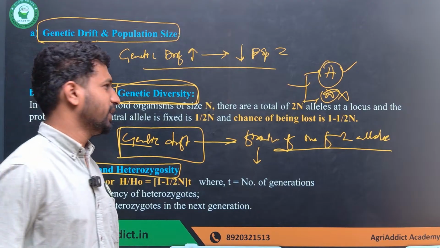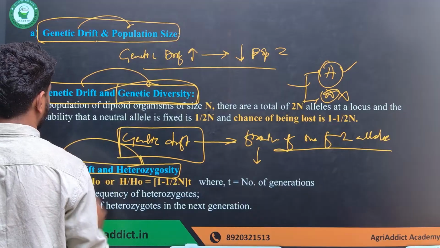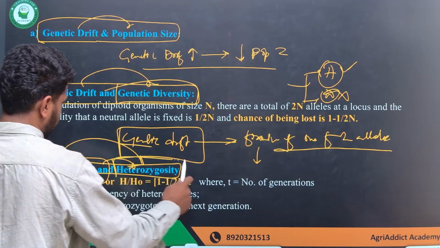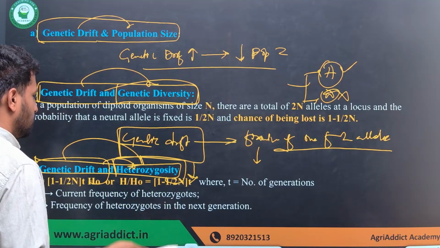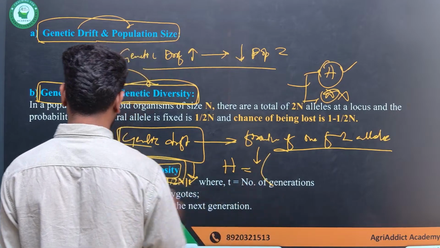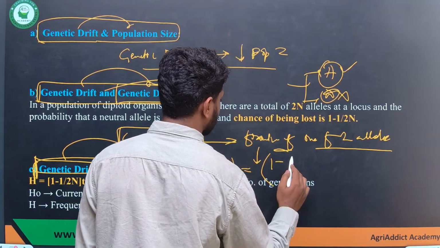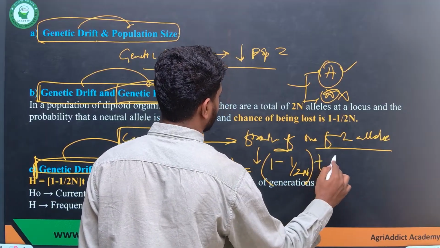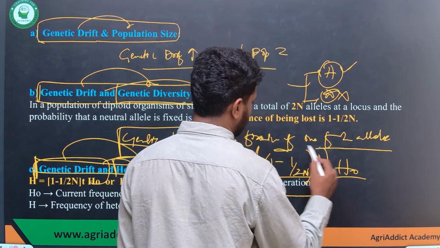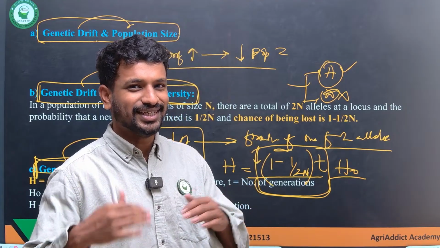More homozygous. So in the exams, if they are trying to ask you about the relationship between genetic diversity, population size, and heterozygosity, you should be able to clearly answer it. Even in genetic drift, if it occurs, heterozygosity will decrease from generation to generation. How much will it decrease? It is given by the heterozygosity in the next generation equal to (1 minus 1 by 2N) to the power of the number of generations, into the initial heterozygosity. So this is the entire value of how much it is decreasing year by year.